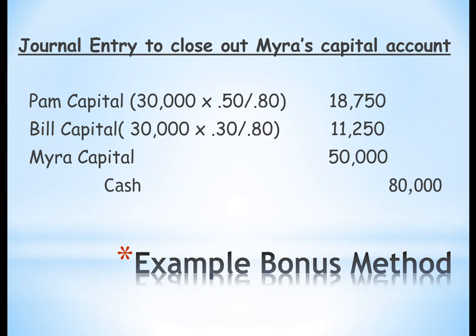So what we're going to do is reduce Pam's account based on 50% of the remaining. So remember, when you're doing this, Pam owns 50%, so it gets 50% of 80% because Myra's 20% is going away. And Bill is going to get 30% of 80%. And then Myra's capital balance will be taken to zero, and she will get $80,000.